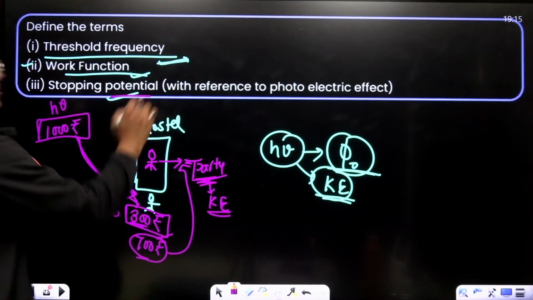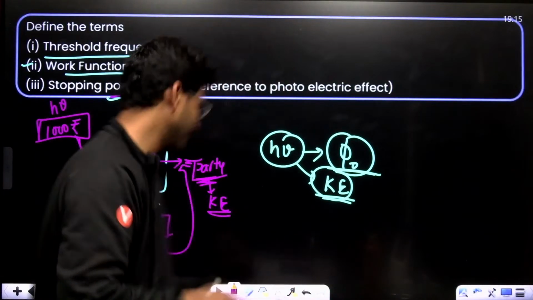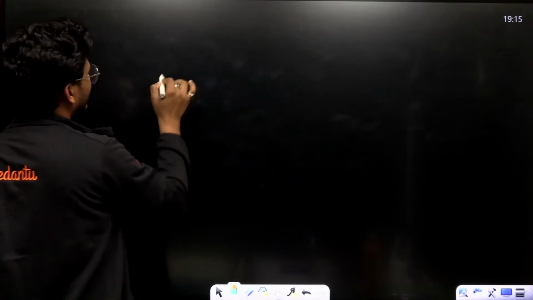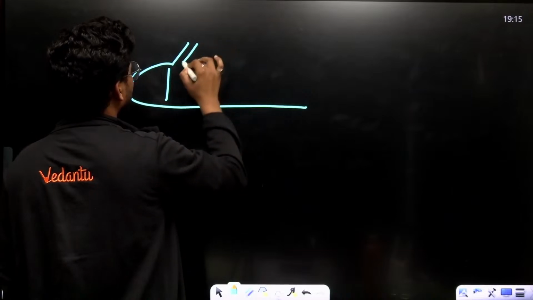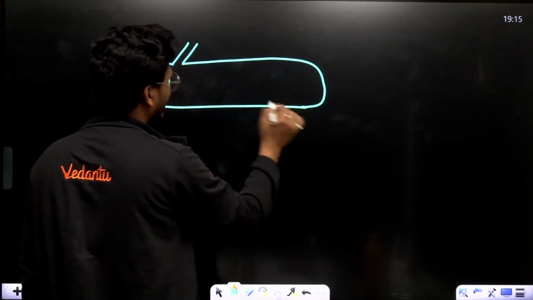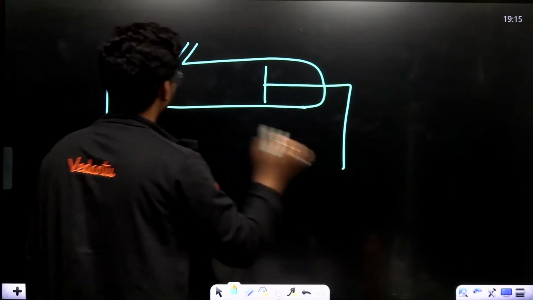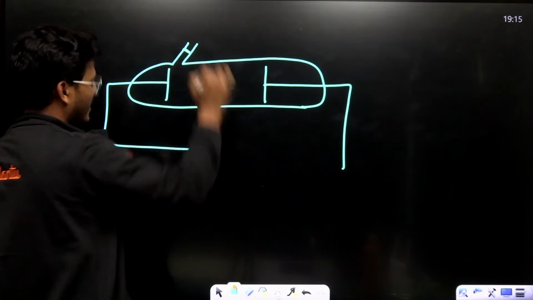Okay. And what about the stopping potential? Stopping potential, it's like someone wants to stop you, but you can't. See, as you know, the apparatus of photoelectric emission: this is the quartz window, this is completely vacuum, and this is the photosensitive plate. This is a quartz material.